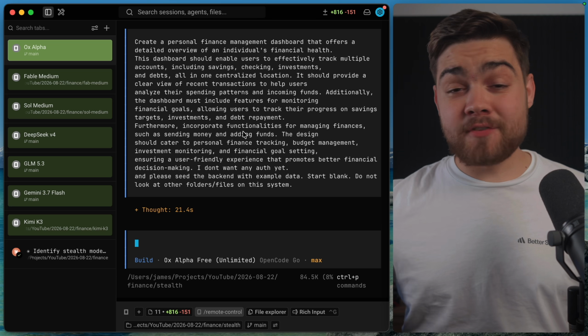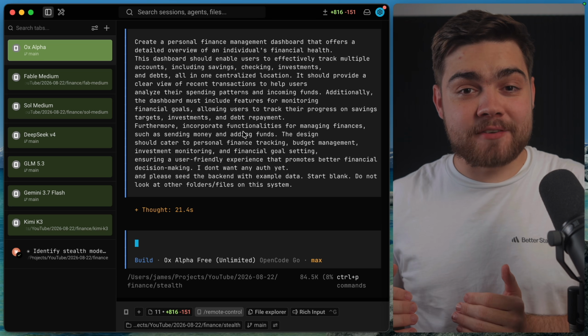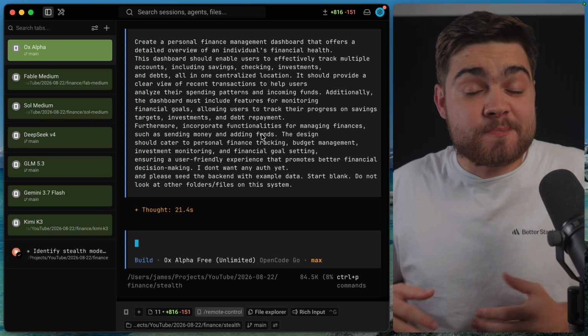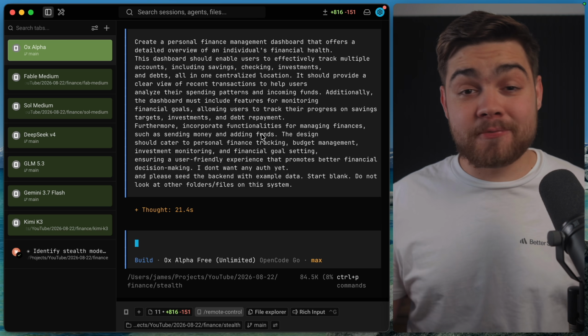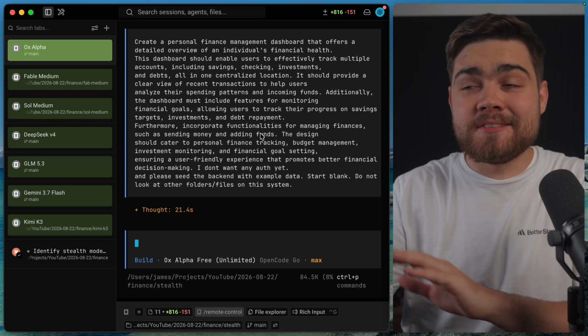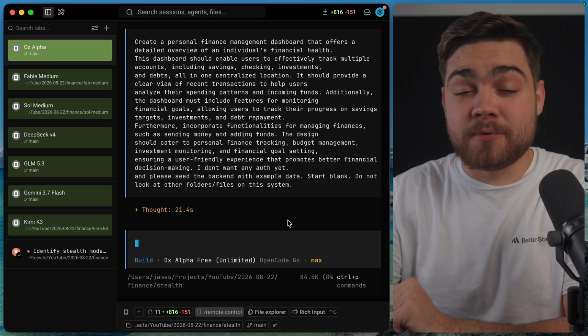There is just so much speculation on Twitter out there at the moment, so instead of comparing all of these competing benchmarks, let's just jump in and try it ourselves. So I ran the usual tests that I run on all of these models when they're released. The first one is for a personal finance management dashboard with a load of features, but I don't tell it the stack to use. I just want a full stack application because I'm pretty curious what tech stack these actually choose. You can see here I used Ox Alpha, used 84,000 tokens.